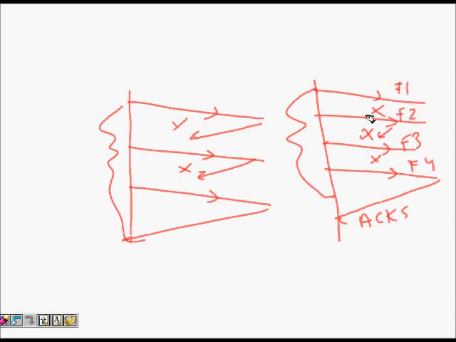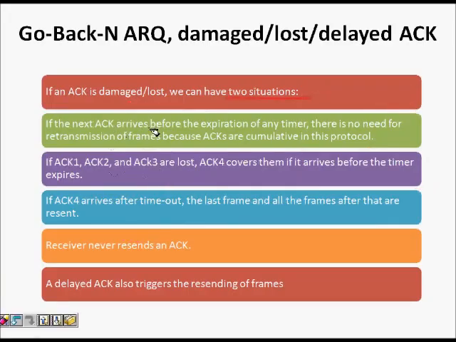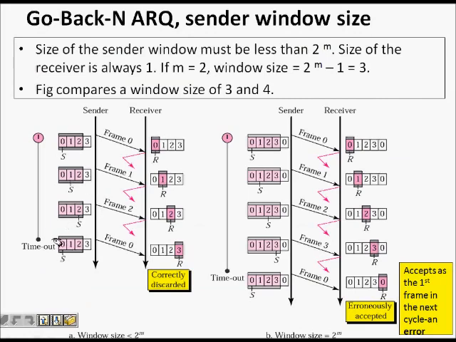Even though all the frames were received, F1, F2, F3, F4, they will be resent again. So if the next ARQ arrives before the expiration of the timer, then it is fine because of cumulative acknowledgement. If ARQ 1, ARQ 2, ARQ 3 are lost, ARQ 4 covers them if it arrives before the timer expires. But if the timer expires before ARQ 4 arrives, then all the frames are resent.